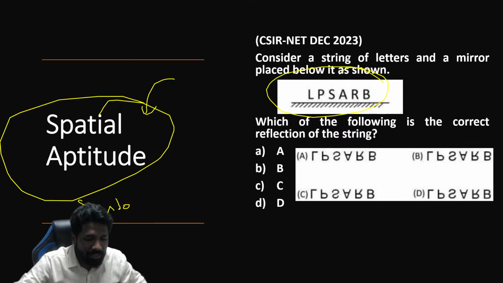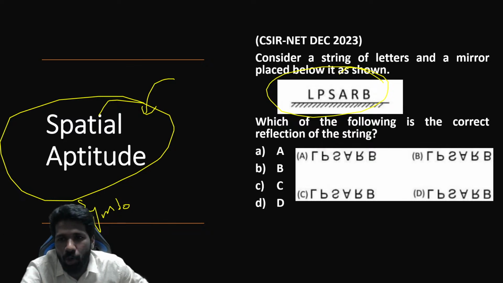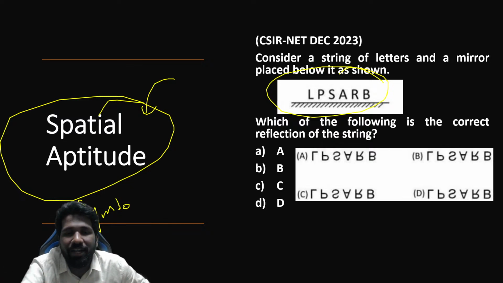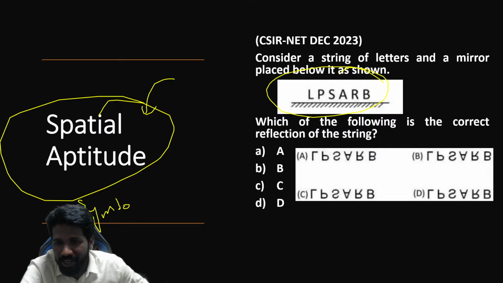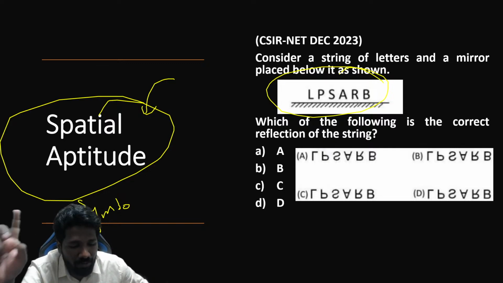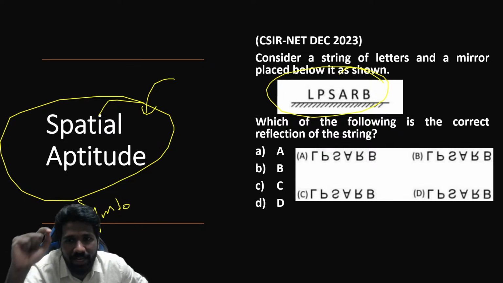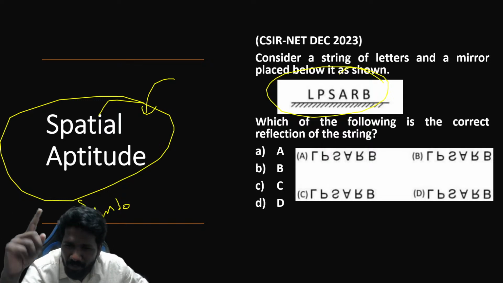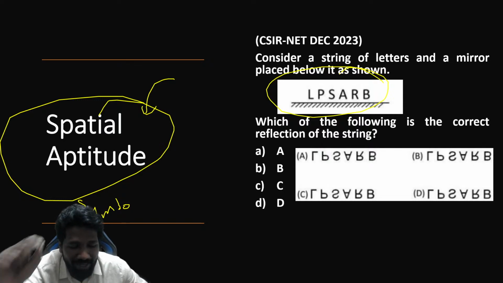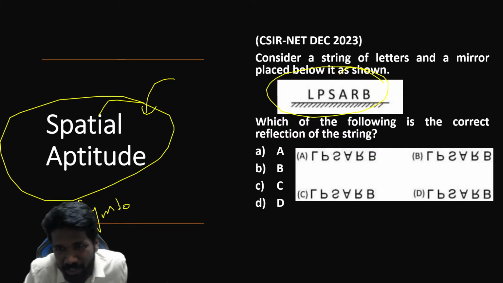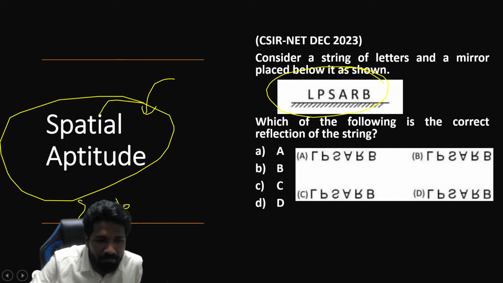Last 2-3 years CSIR का पेपर GATE exam के non-verbal aptitude questions से बहुत similar है. So this spatial aptitude भी GATE exam में last few years में compulsory topic है, हर पेपर में minimum 1 question होगा. CSIR में भी last year, especially 2023 में, maximum subjects में ऐसा question आया था. ऐसा question मतलब 1 question और maximum 2 questions होते हैं, but every question matters. That is my point. So this is a spatial aptitude question or symbol sequence question.